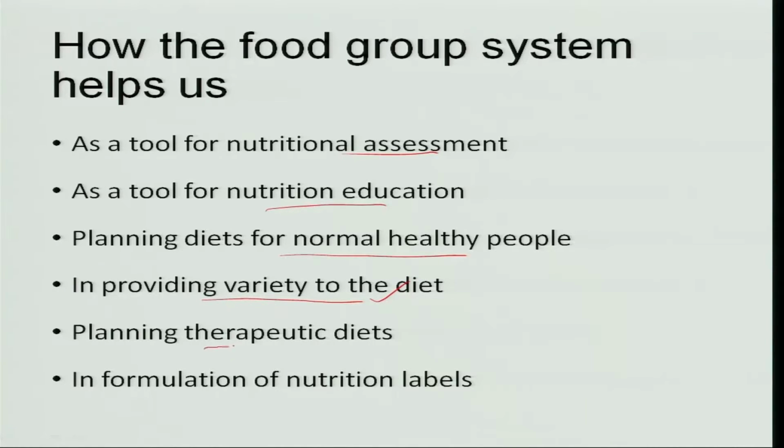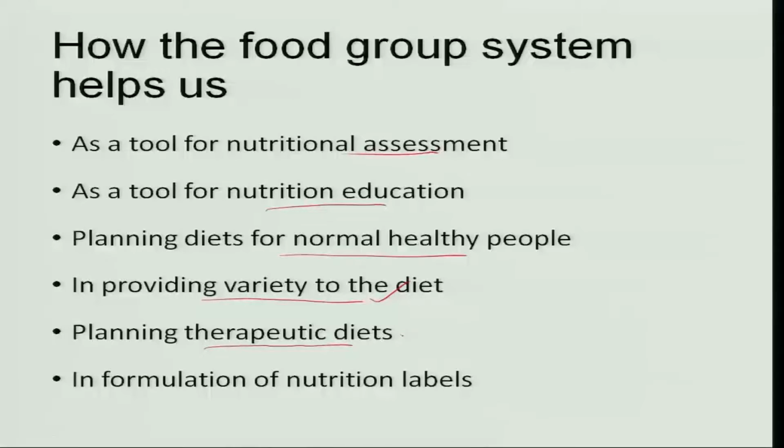Then at the same time it also helps us in planning therapeutic diets. Suppose the person is suffering from constipation or diarrhea, what type of fruit or vegetable has to be taken, what cereal has to be taken, which food has to be avoided. So, among the food groups you can select the foods and prepare a therapeutic diet, and it is just a modification of a normal diet.